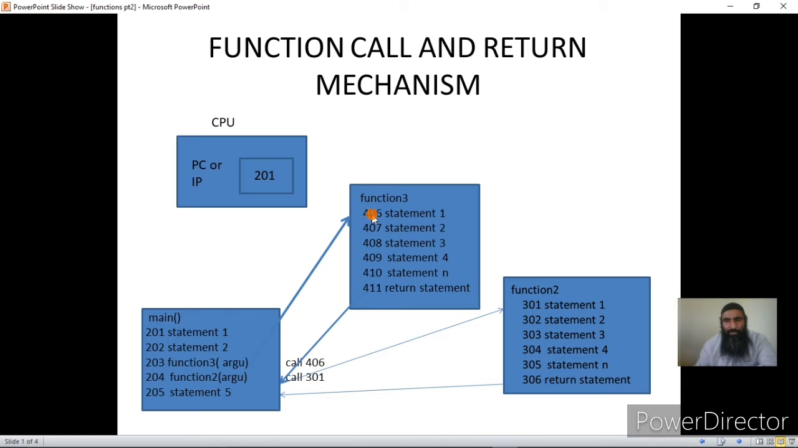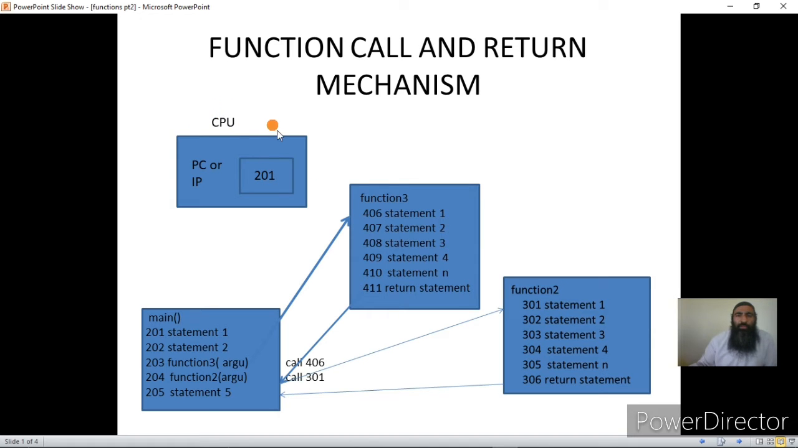What is the address of the first instruction? That is 406. Once in a program we call function 3, the address of the first instruction, that is 406, is stored in the function name, because the function name is a pointer. Now that address is loaded into the program counter. So now the program counter will be holding 406. It is a rule: whatever address is loaded into the program counter or IP, the instruction located at that address will be executed by the CPU.